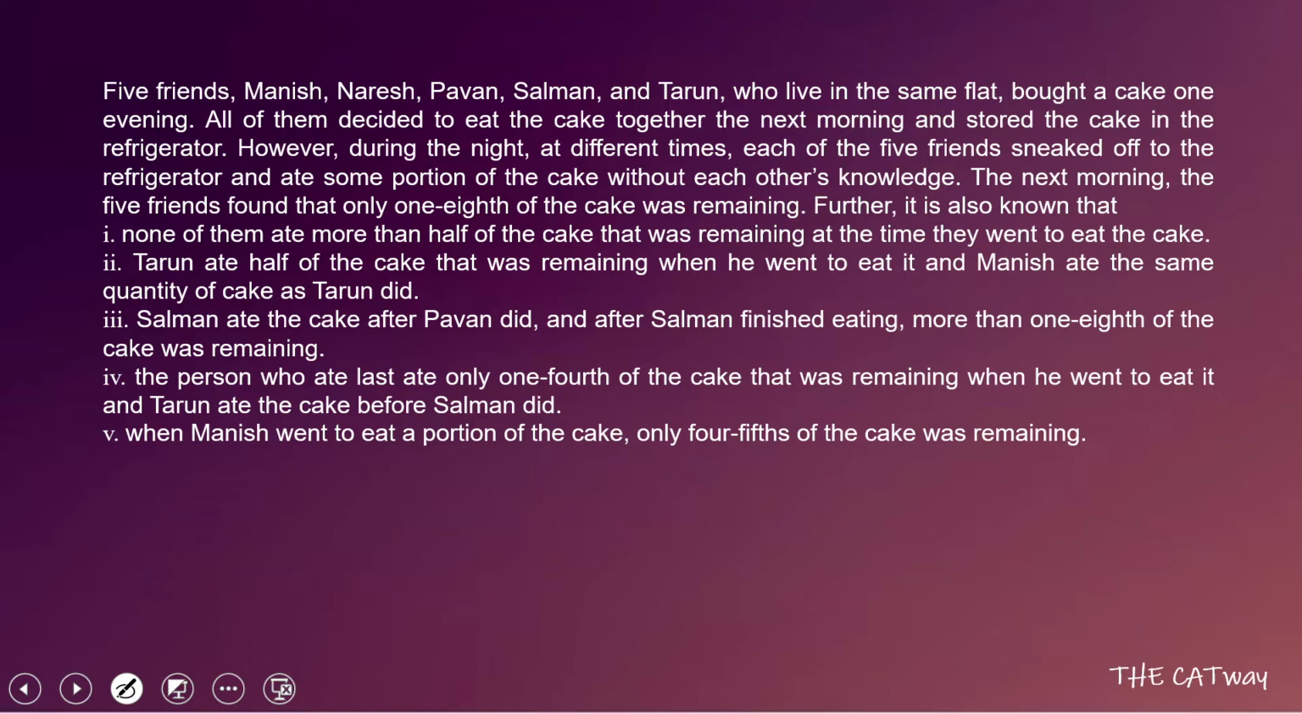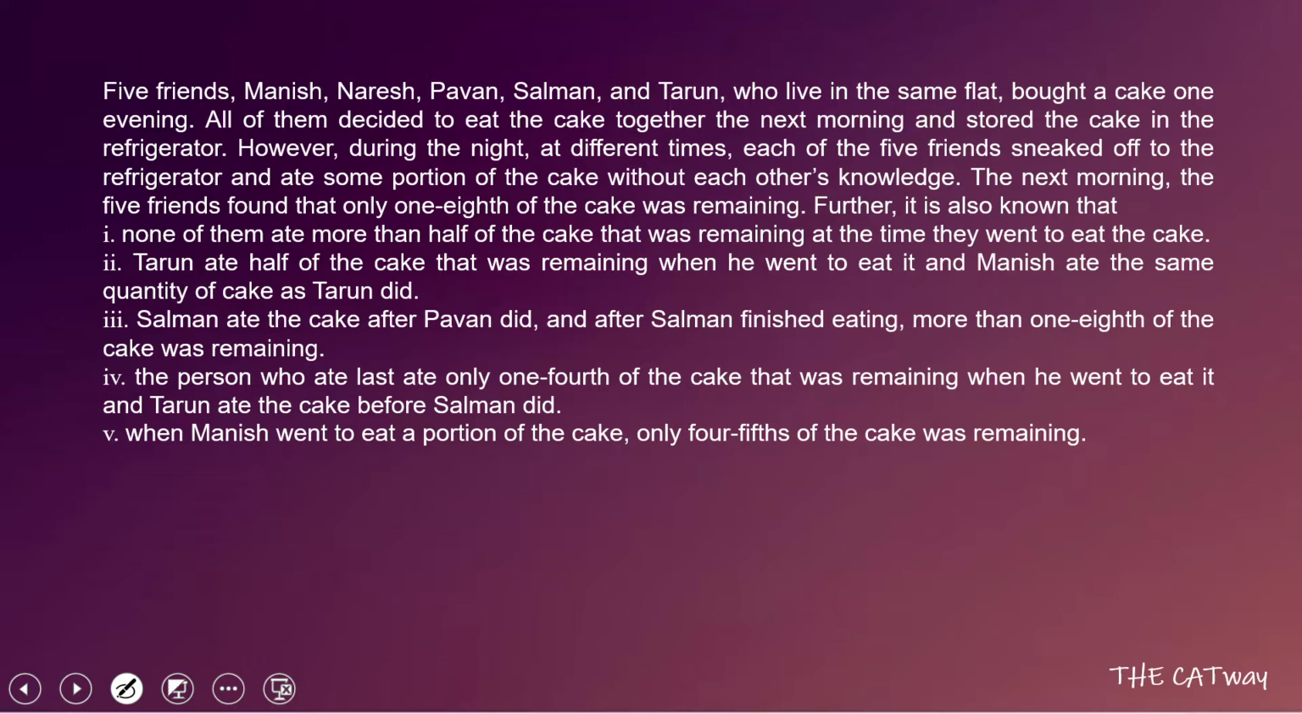So the question says that five friends, Manish, Naresh, Pawan, Salman, and Tarun, who live in the same flat, bought a cake one evening. All of them decided to eat the cake together the next morning and stored it in the refrigerator. However, during the night at different times, each of the five friends sneaked off to the refrigerator and ate some portion of the cake without each other's knowledge. The next morning, the five friends found that only 1/8 of the cake was remaining.